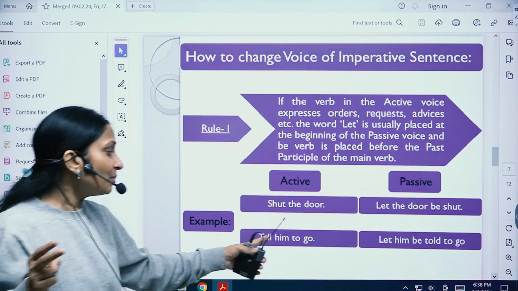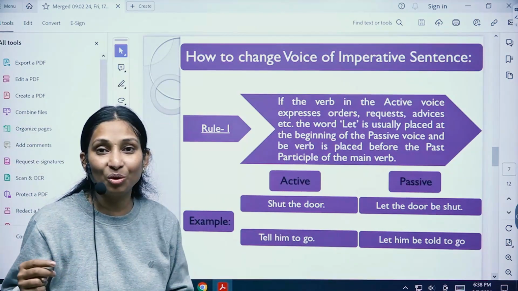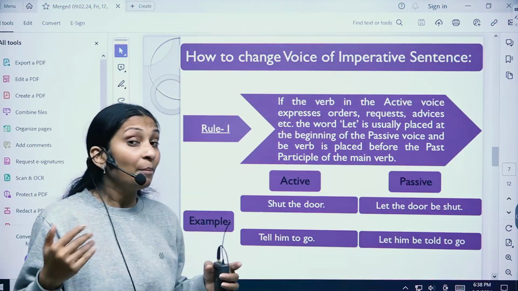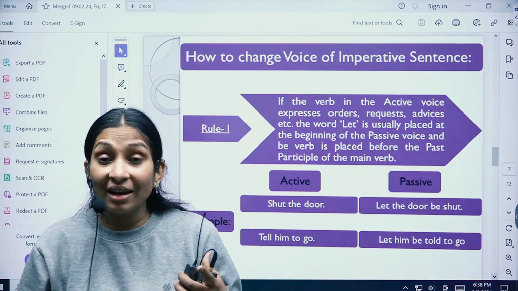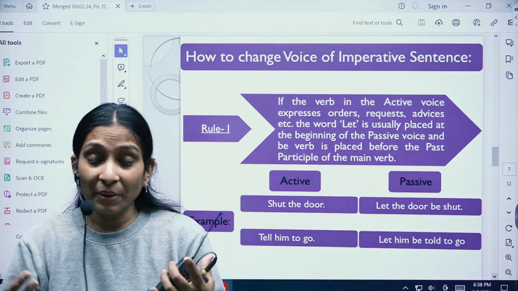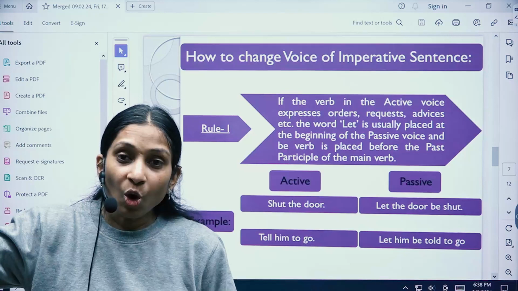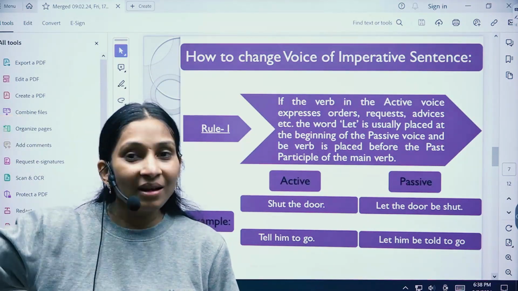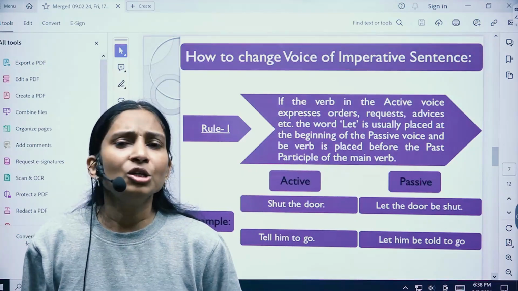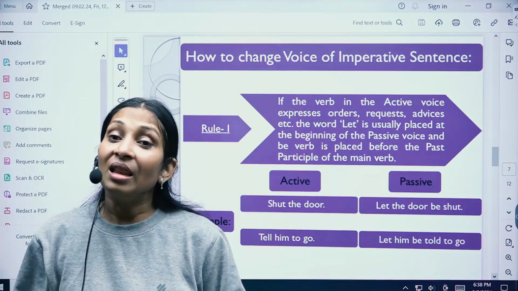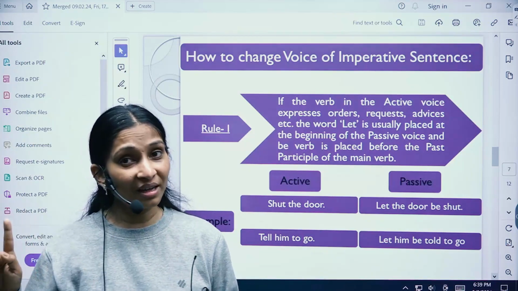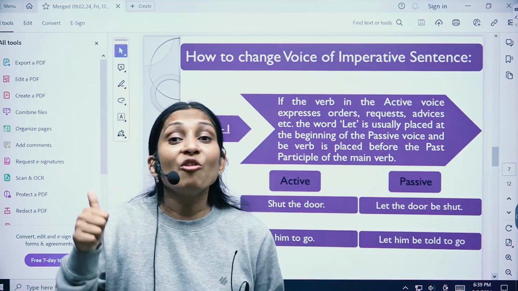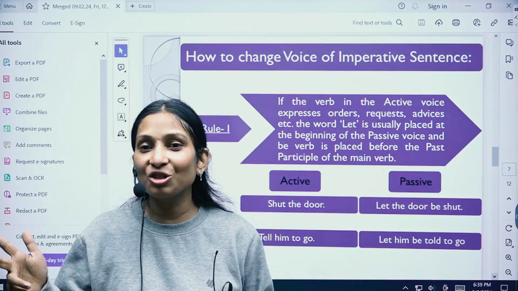Okay, tell him to go, let him be told to go. So either you can start these sentences with let, which is perfectly fine, but what if the let option is not present there? So in that case, you are requested, you are ordered, you are commanded, right? For example, if I say don't touch the wire, okay, let the wire not be touched by you is one thing. And we can also say that you are warned not to touch the wire.